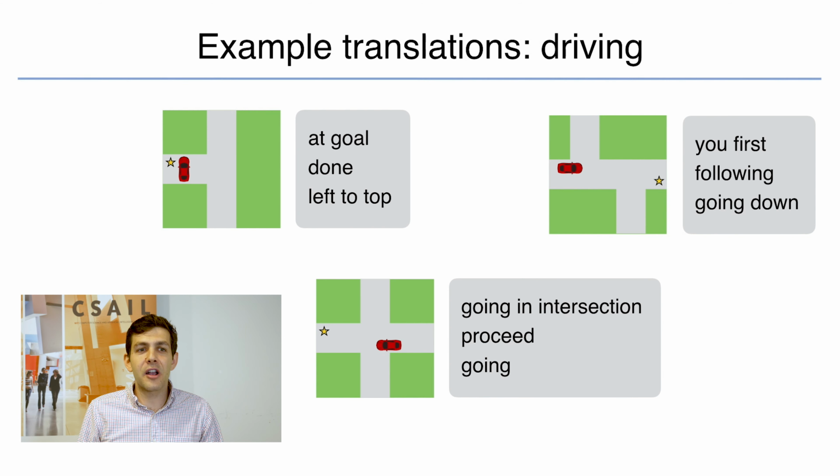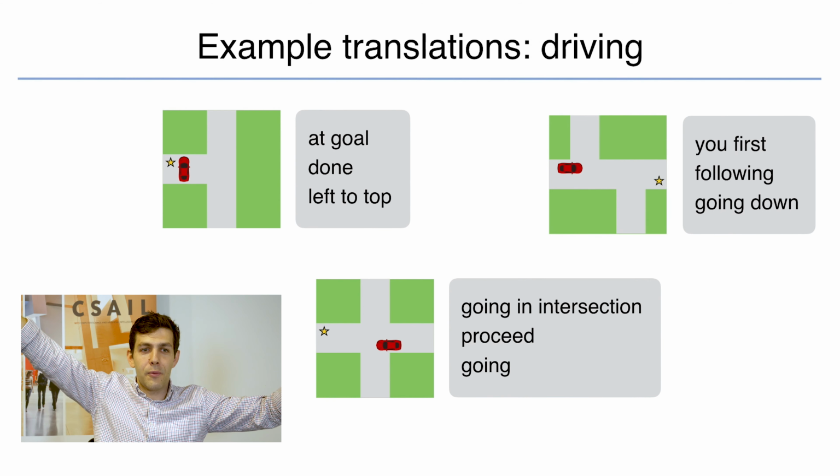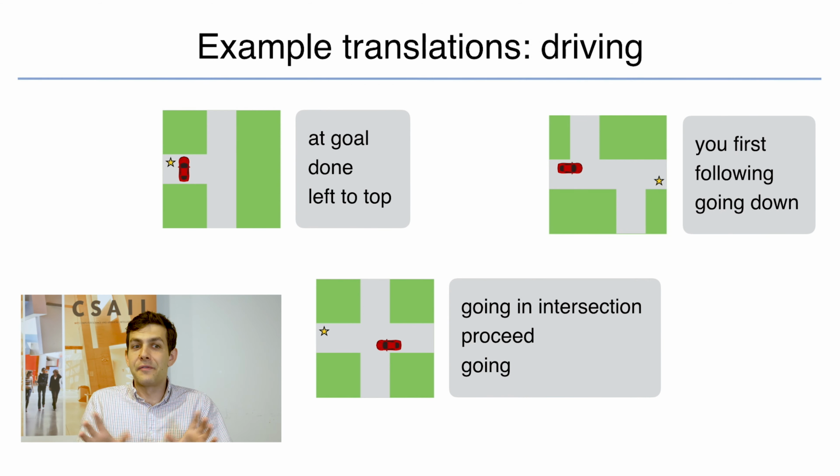And finally, to come back to this driving game that we used as a motivating example at the very beginning of the talk, we can look at the messages that this red car sent to the other blue car when it was trying to cross the intersection in various states of the world and for various configurations. You can see that these translations that we're generating capture a lot of the essential semantics that we need for this game. And I really want to emphasize that these translations are generated without access to the underlying state